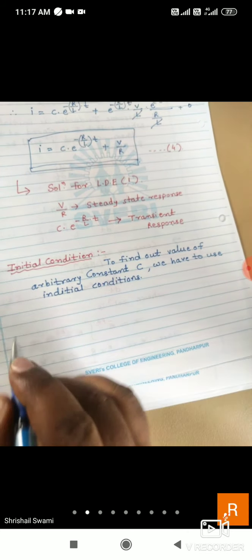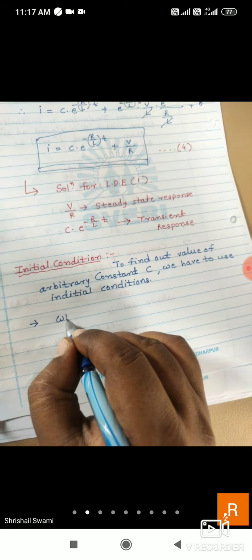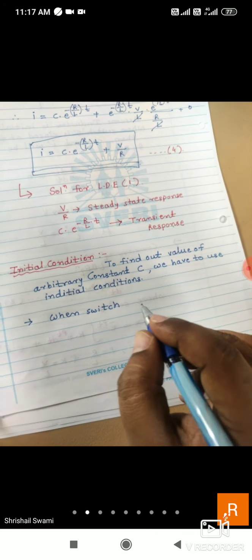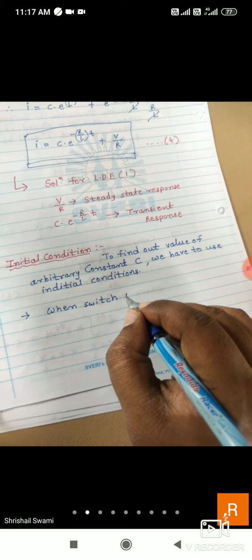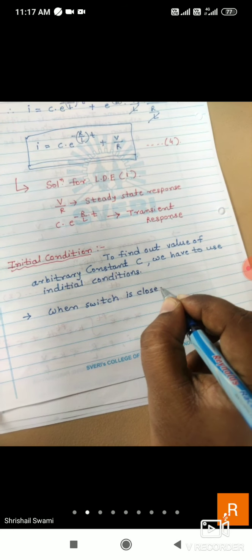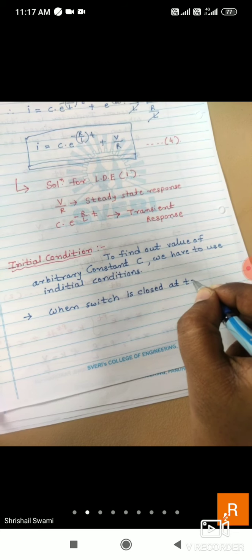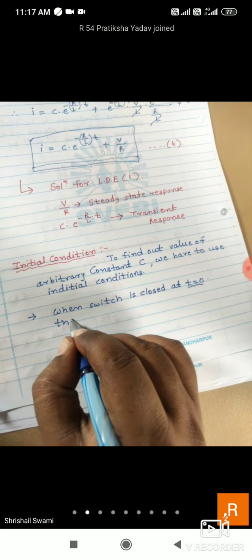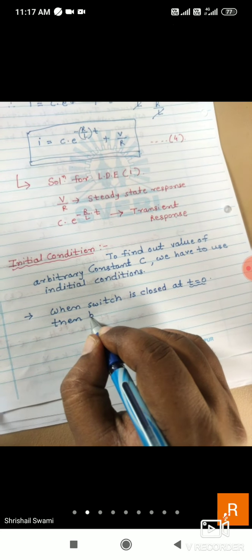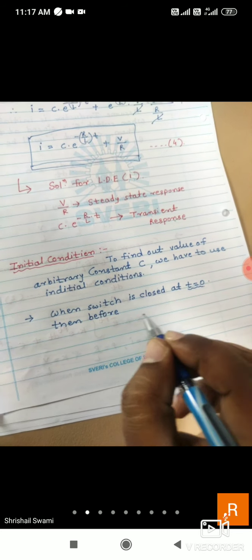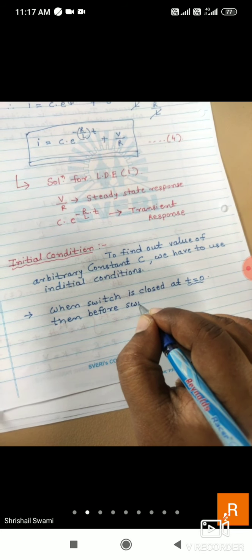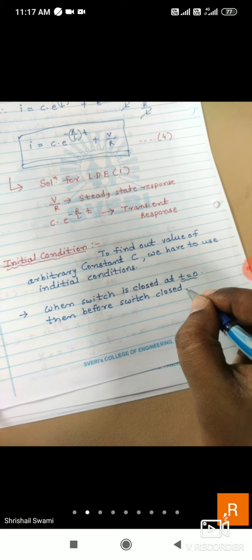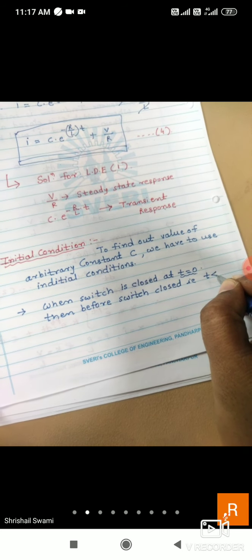Okay, so the initial condition we can find out when the switch is closed at t equal to 0, then before the switch closing, before the switch is closed, that is t is less than 0.